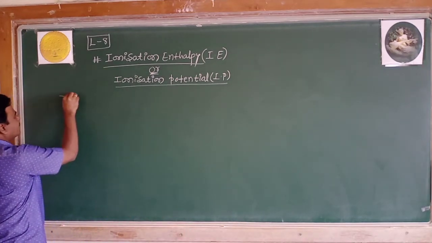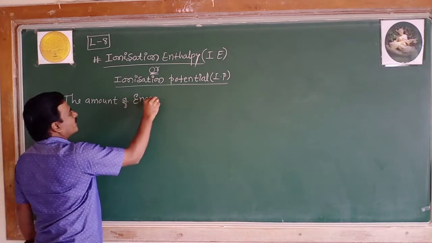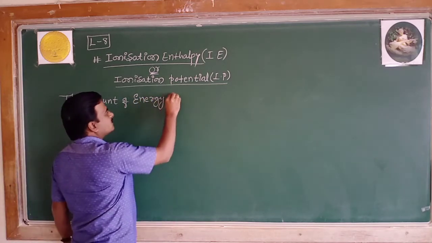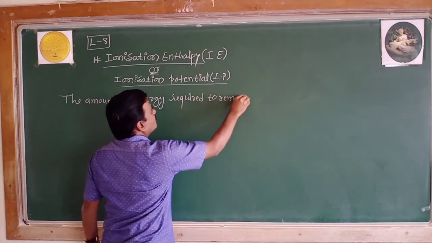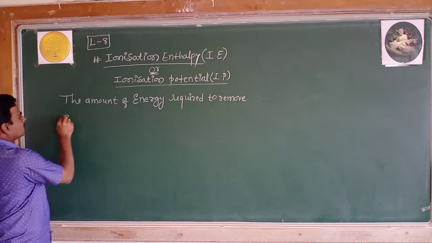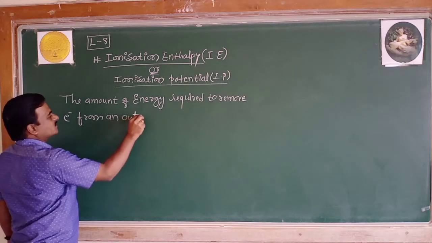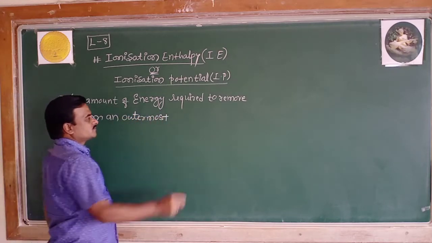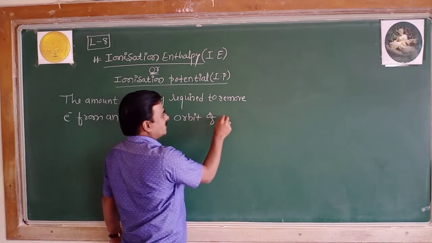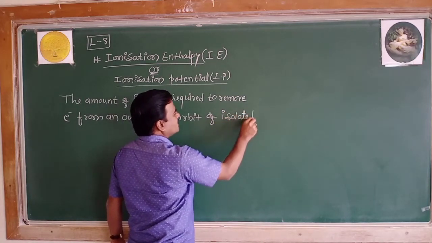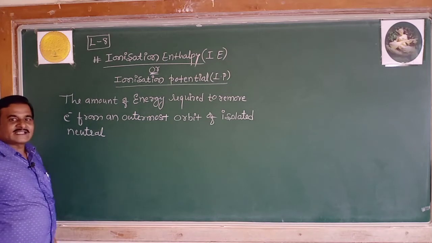The amount of energy required to remove an electron from an outermost orbit of an isolated neutral gaseous atom.